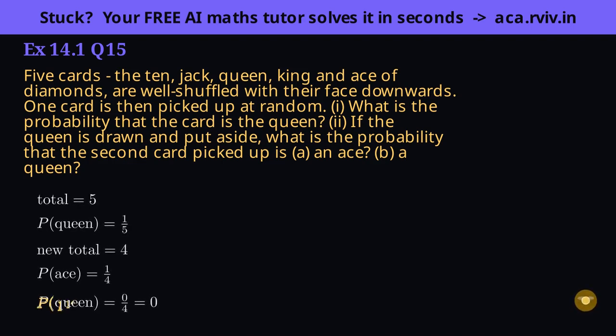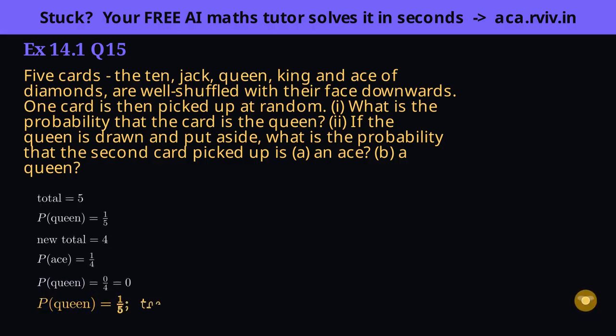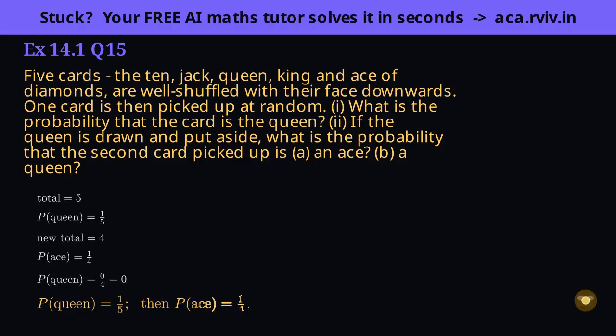Insight: when a card is taken away and not replaced, the sample space itself changes. The total drops to 4, and the missing queen turns its own event impossible. Always redraw the sample space after a removal.